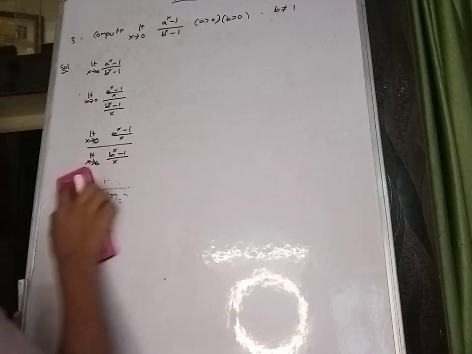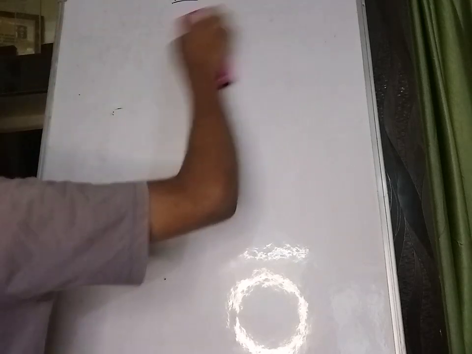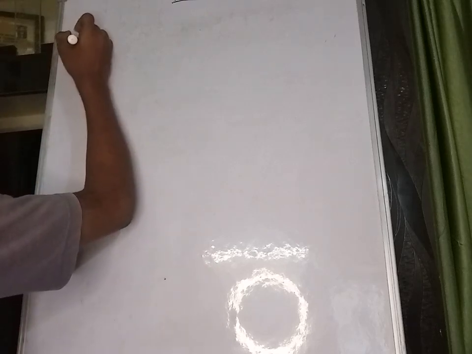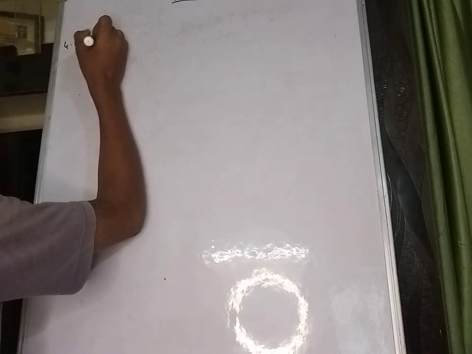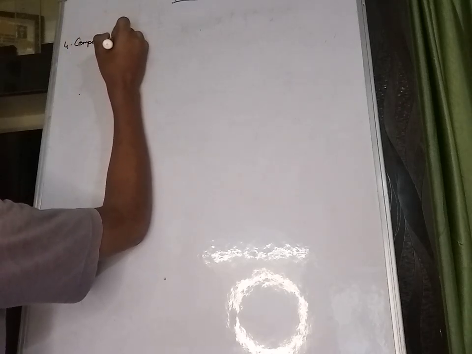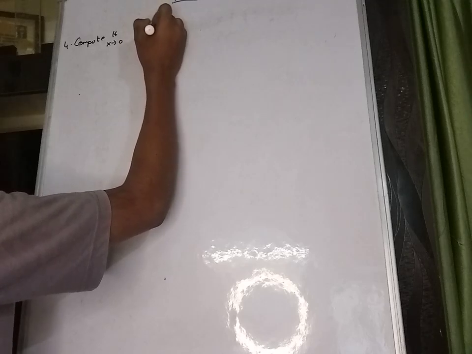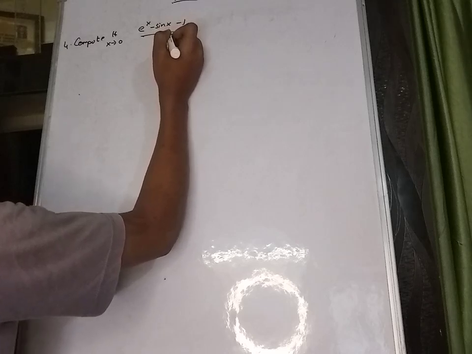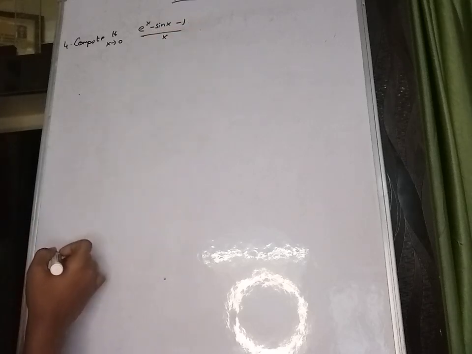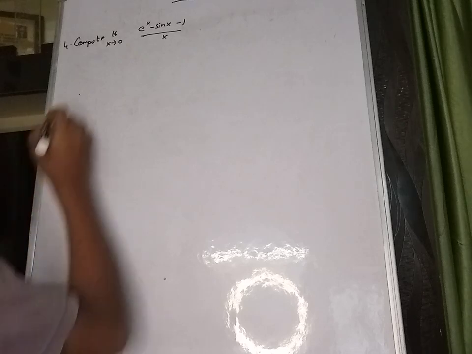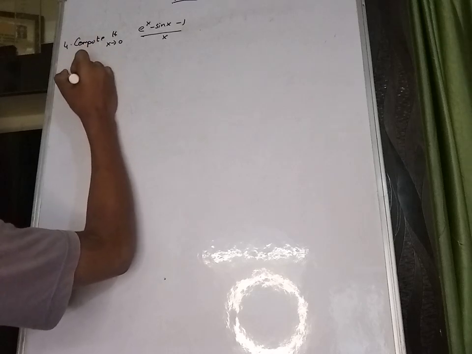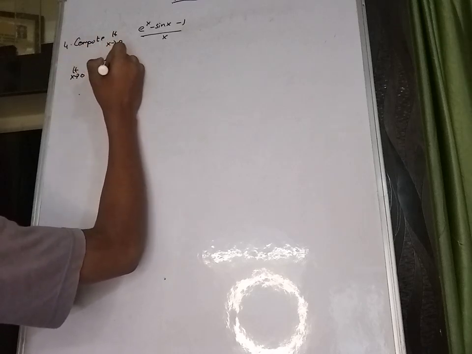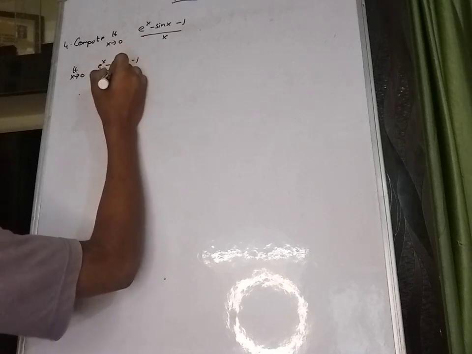Now let's go to the fourth sum. Compute limit x tends to 0, (e power x minus sin x minus 1) divided by x. Okay, so what we need to do is, if we separate sin x, then we can write it as limit x tends to 0, (e power x minus sin x minus 1) divided by x.